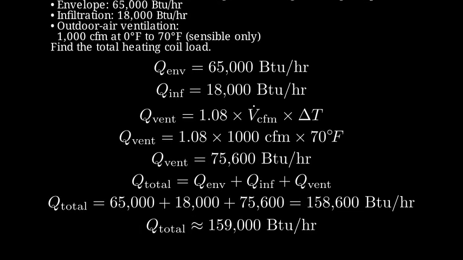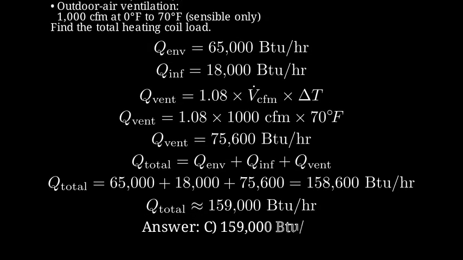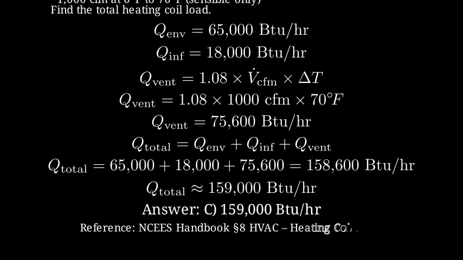159,000 BTU per hour. Therefore, the correct choice is C, 159,000 BTU per hour. This result matches the NCEES Handbook, Section 8, on heating coil load.